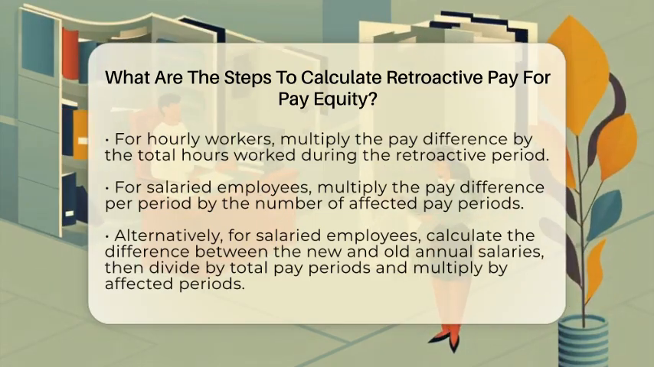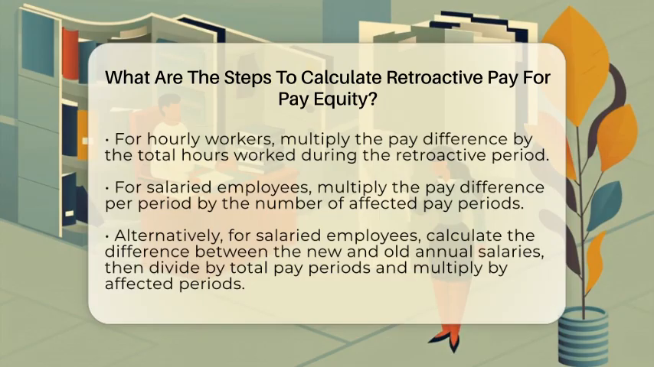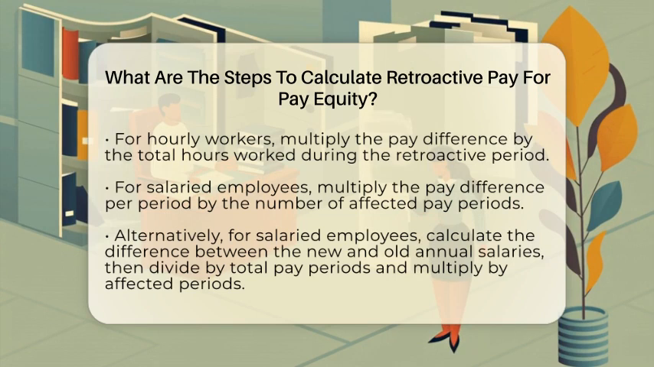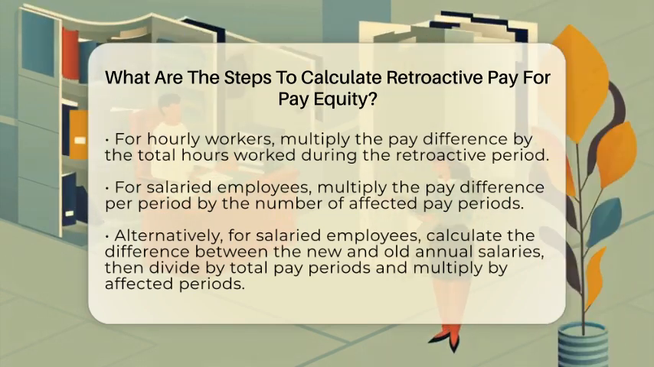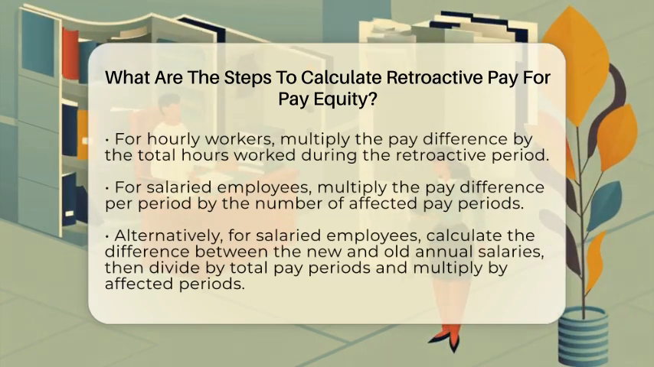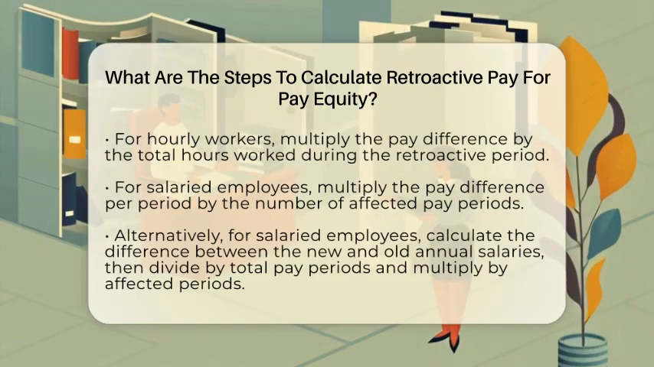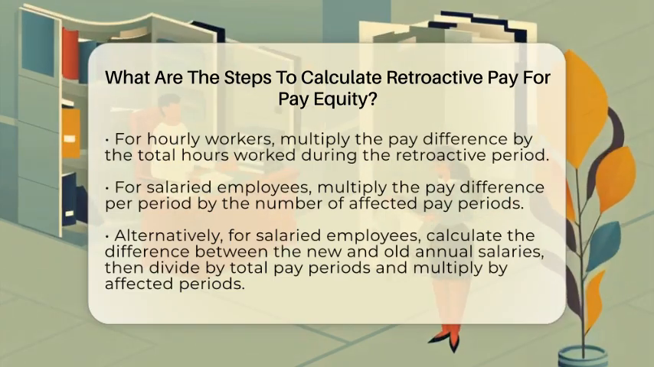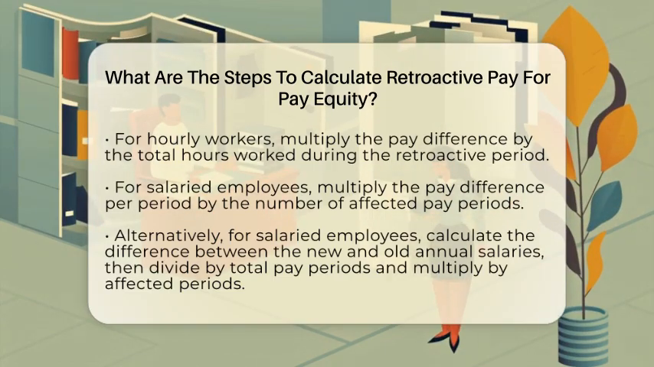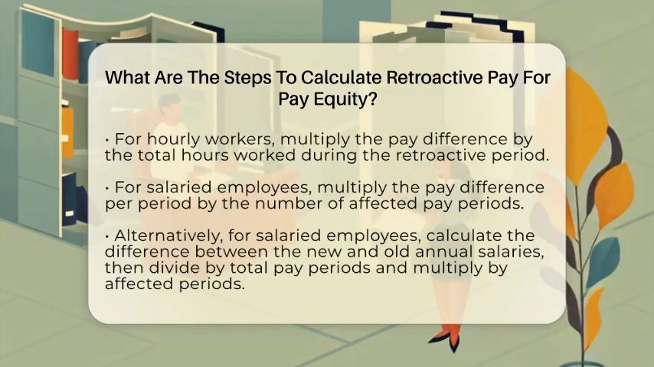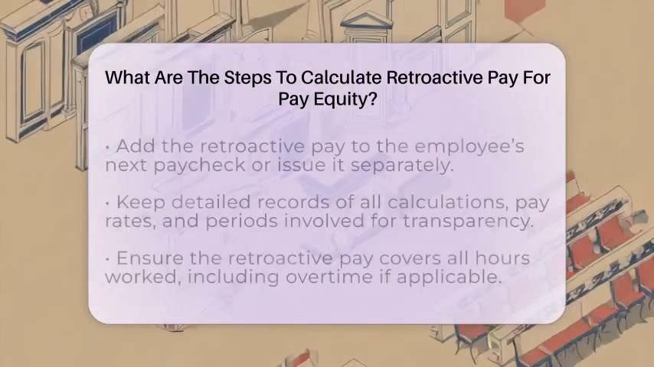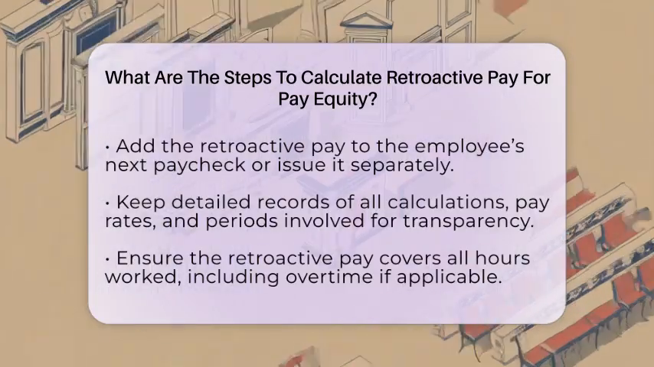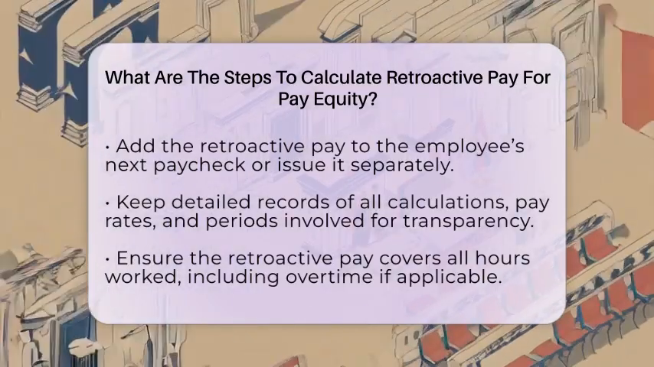Once you have both rates, subtract the old pay rate from the correct pay rate to find the difference per pay unit. For hourly workers, this means the difference in wages per hour. For salaried employees, it's the difference per pay period or divided over the annual salary. Now, calculate the total hours worked or the number of pay periods affected during the retroactive period. For hourly employees, multiply the pay rate difference by the total hours worked. For salaried employees, multiply the difference per pay period by the number of pay periods impacted.